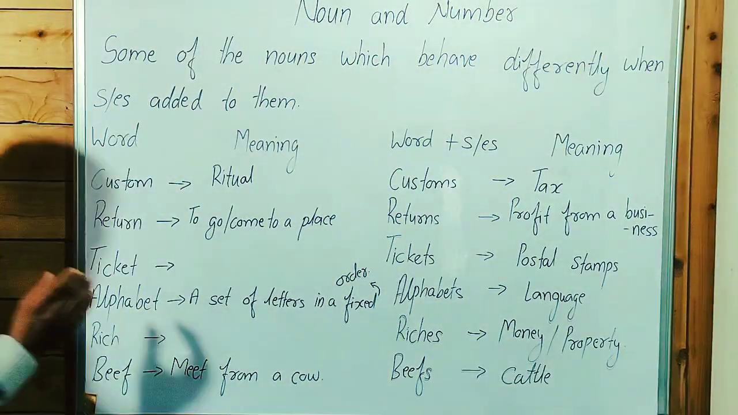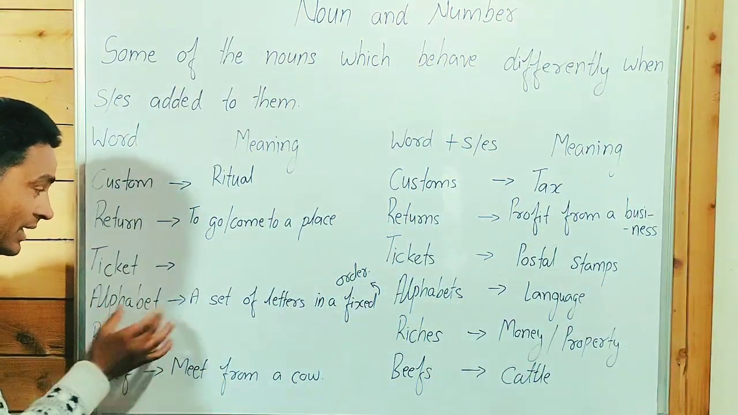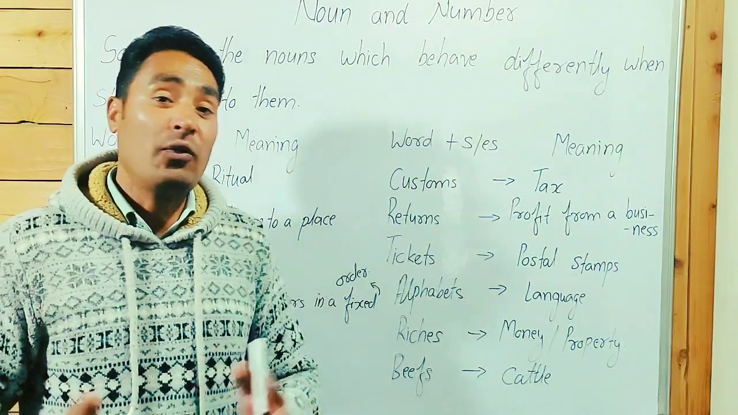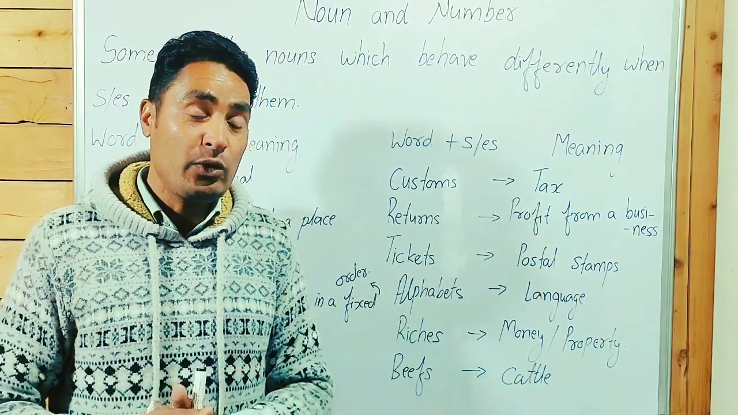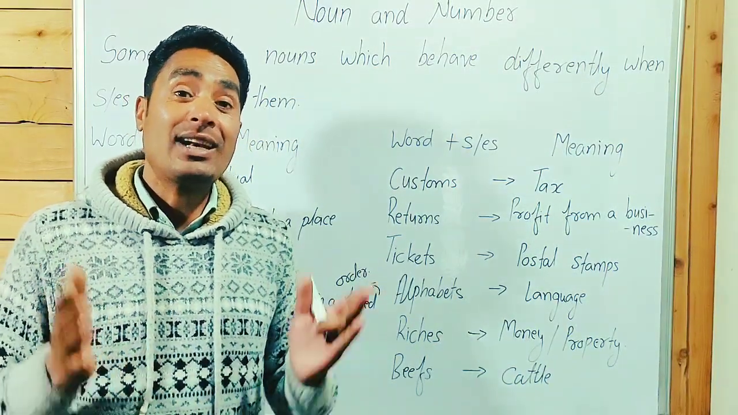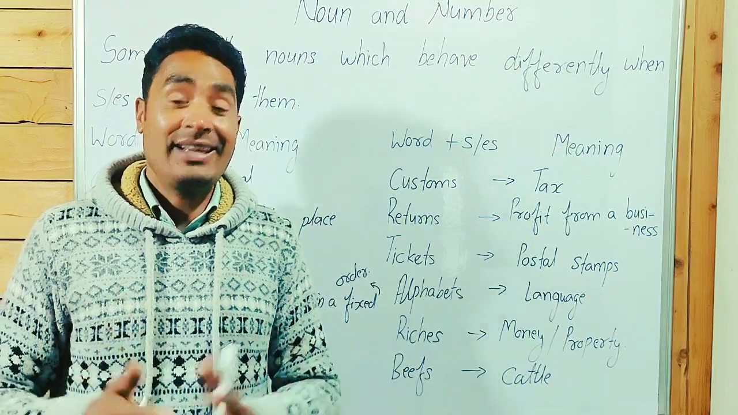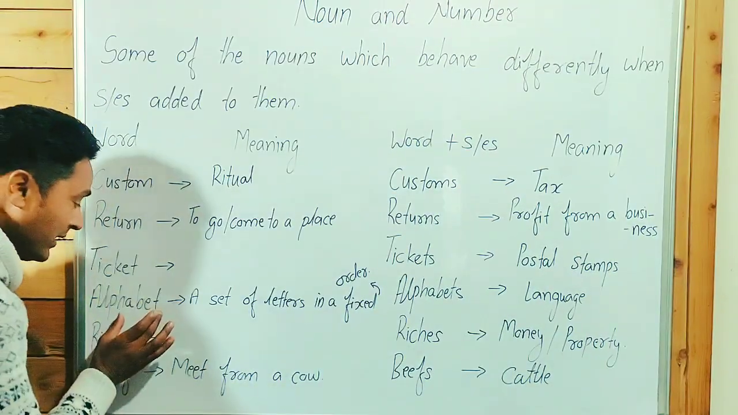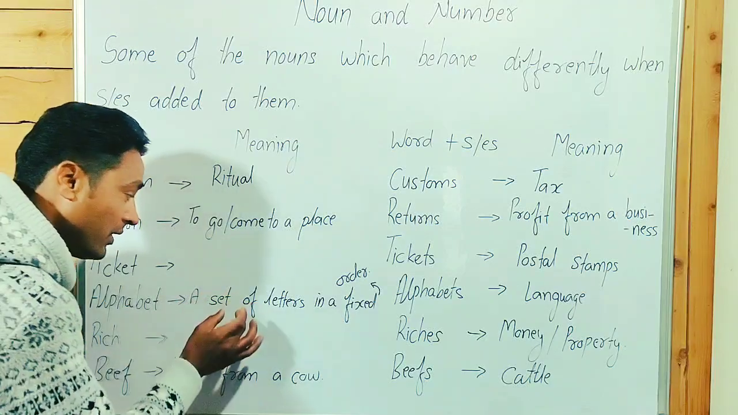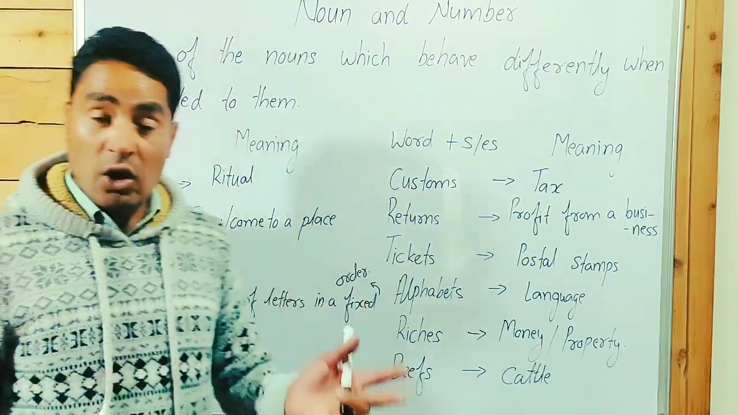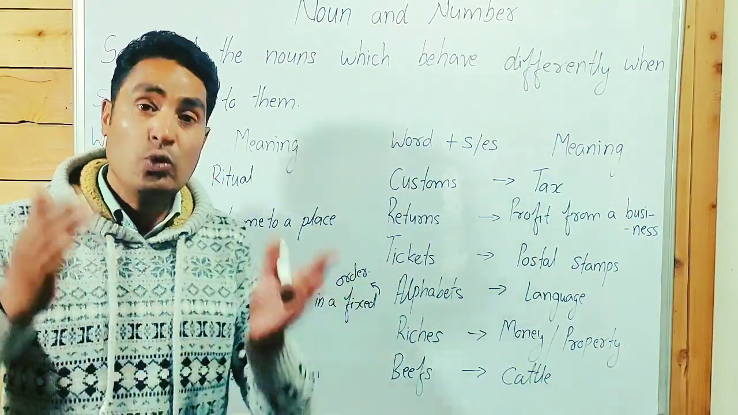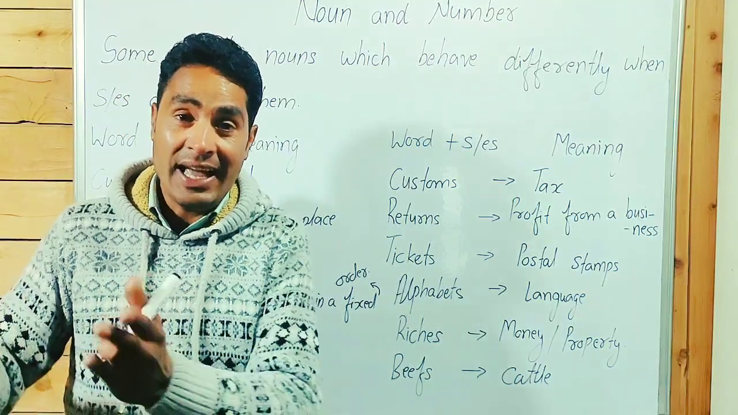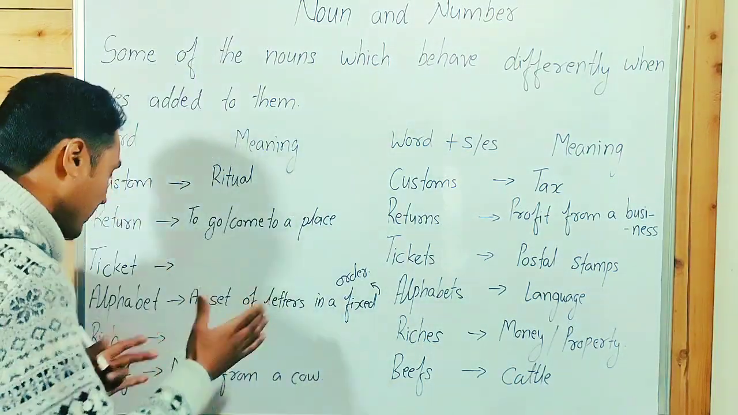Alphabet, guys, point to be noted. Alphabet means a set of letters in a fixed order. I have watched many videos where some teachers teach there are 26 alphabets in English. It's incorrect. Alphabet is only one. Every language has only one alphabet, a set of letters in a fixed order, A to Z.